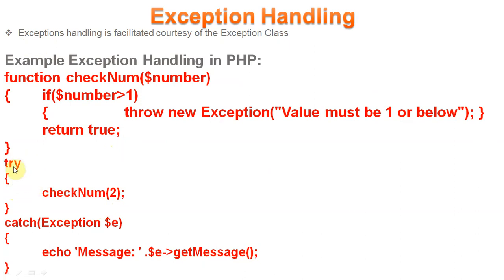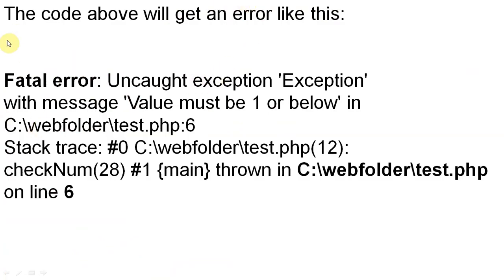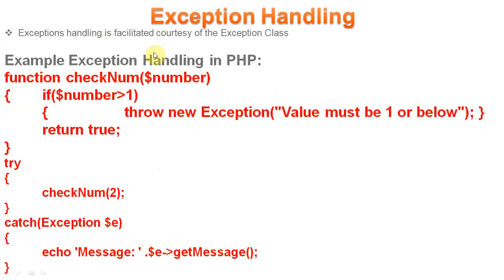Here we have mentioned try block, catch block, as well as the throw keyword. So this is the exception. We are creating this exception and we have passed this value through the constructor of the exception class. It will be stored in a particular variable, and through $e->getMessage() this message will be retrieved and displayed by the echo statement. When we execute this code, it will show "Fatal error: Uncaught exception with message Value must be 1 or below". This message will be automatically generated and displayed on our screen.